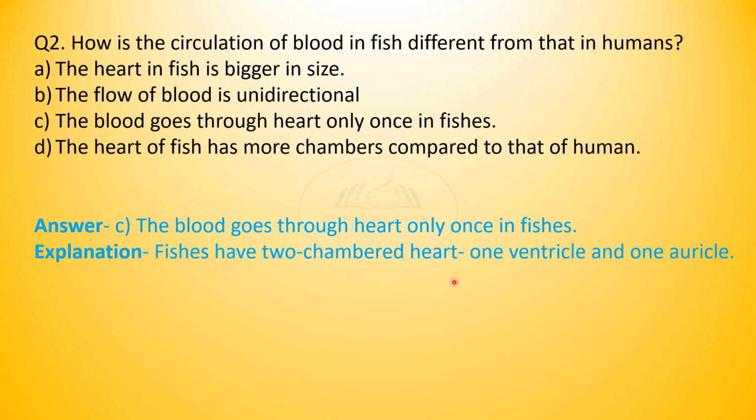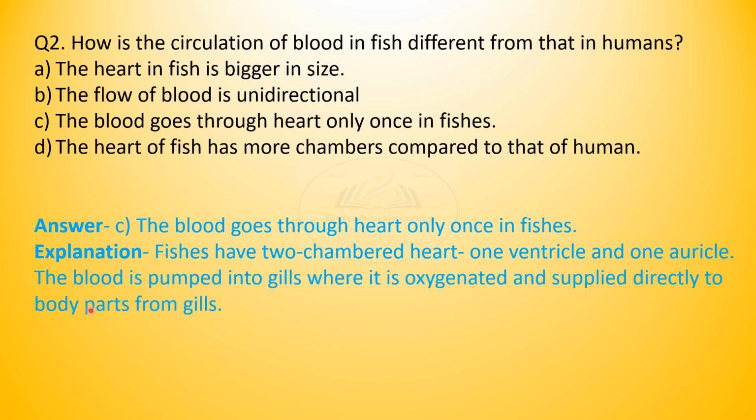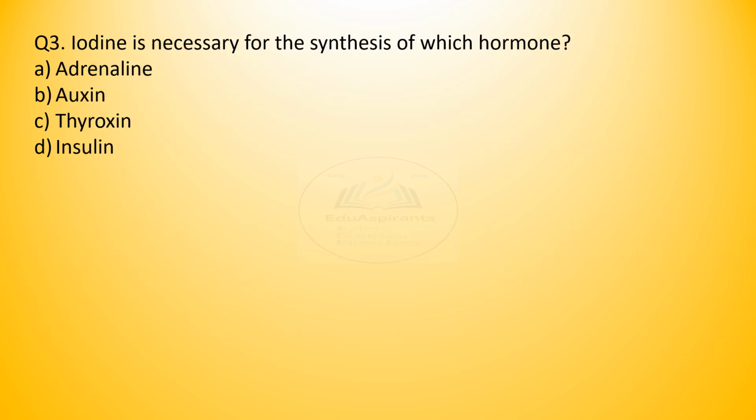Fishes have two chambered heart, one ventricle and one auricle. So these explanations also can become questions to answer. So keep revising. The blood is pumped into gills where it is oxygenated and supplied directly to body parts from gills. Thus, blood goes only once through the heart.